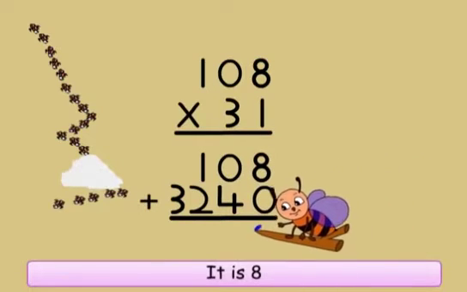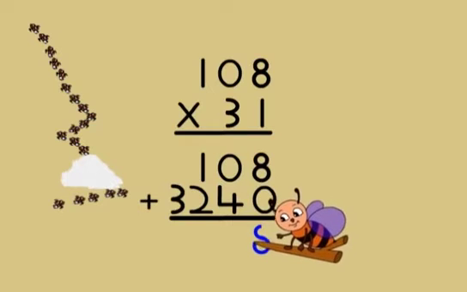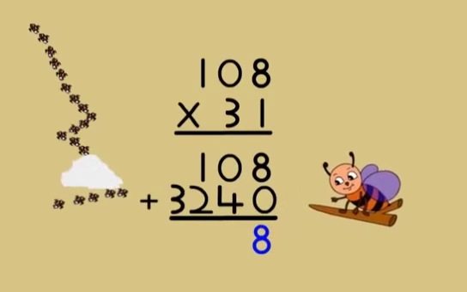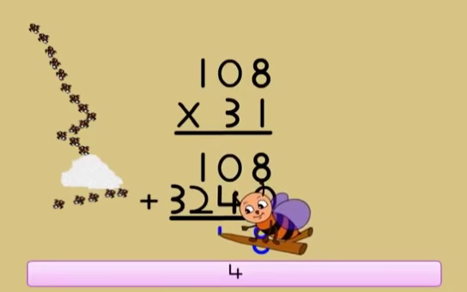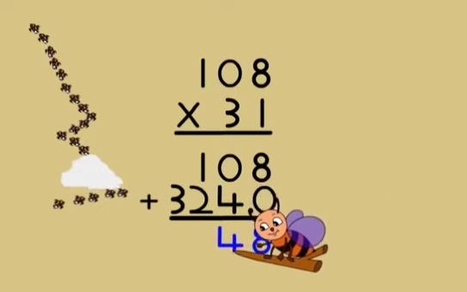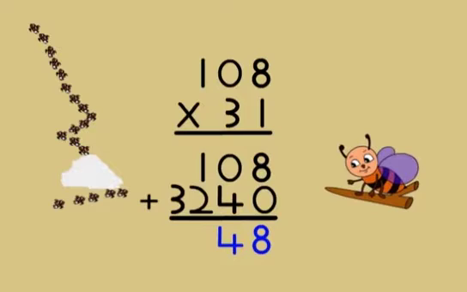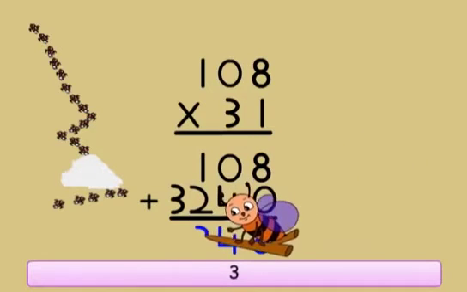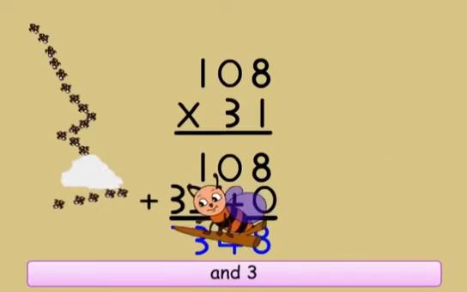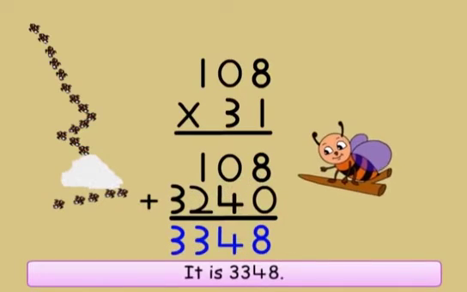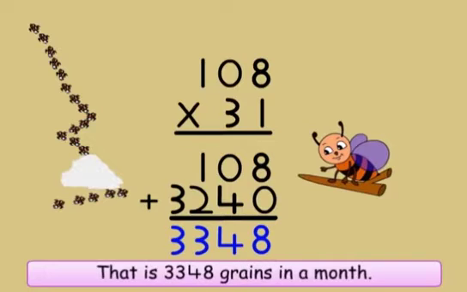It is 8, 4, 3 and 3. It is 3,348. That is 3,348 grains in a month.